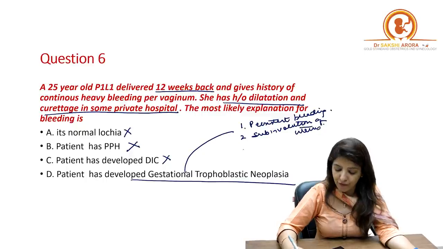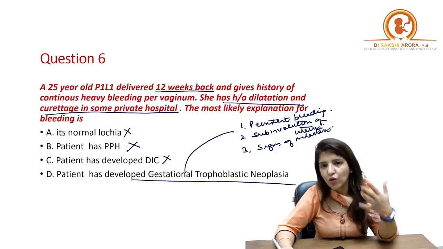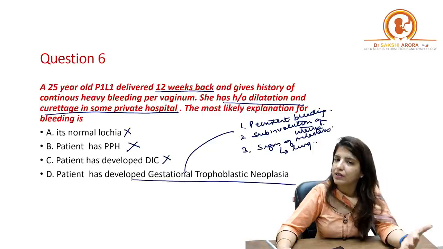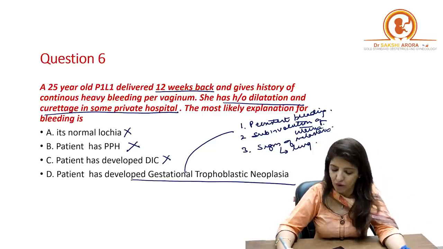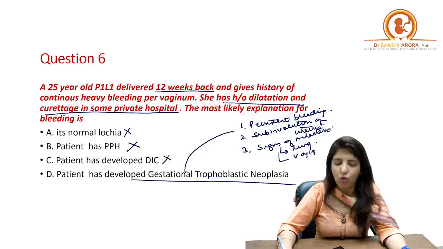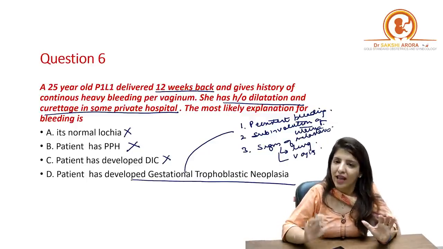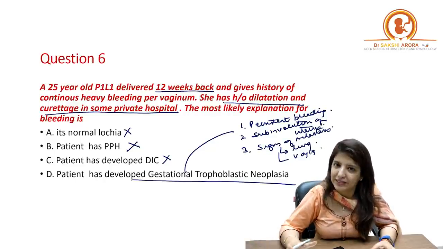Number 3, if there are signs of metastasis, and all of you know that in choriocarcinoma the most common site of metastasis is the lung, and the second most common site is the vagina. So either there are signs of lung metastasis or signs of vaginal metastasis, then you should think about gestational trophoblastic neoplasias.